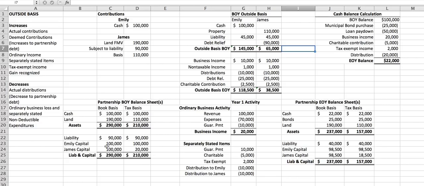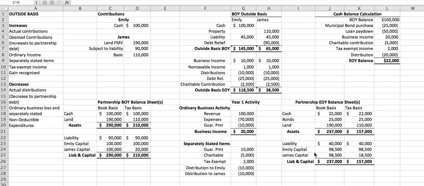What's his book capital account? It's going to be equal to the fair market value of what he contributed. The net fair market value of that is $190,000 for the land minus $90,000 for the liability. His book capital account will say $100,000. His tax capital account will be a carryover basis of the land, $110,000, minus the $90,000 of liability. So his tax capital account will be $20,000.